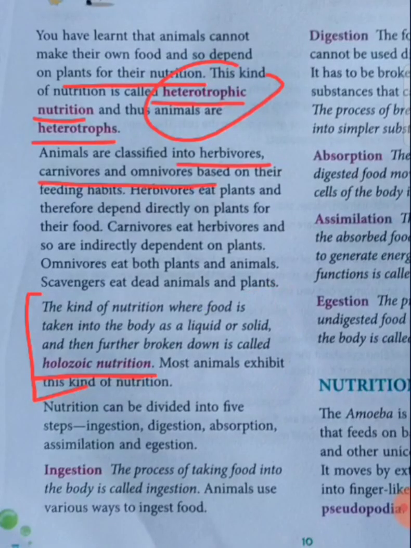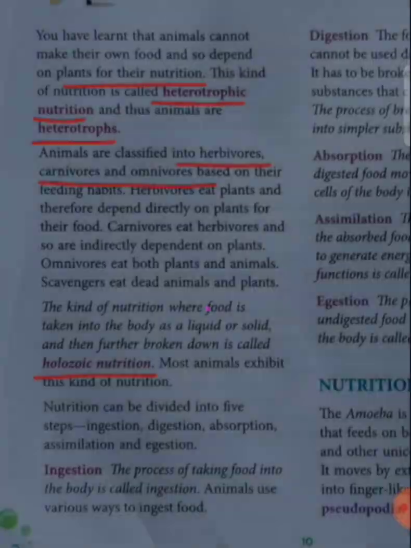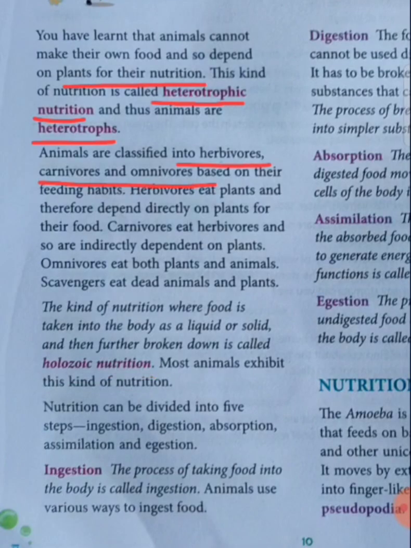Now students, holozoic nutrition is found in most of the animals. Most of the animals you see around you exhibit what type of nutrition? Holozoic nutrition, in which food is taken inside the body and then further broken down to generate what? Generate nutrition or say energy. Now holozoic nutrition can be divided into how many parts? 1, 2, 3, 4, 5 parts, right? Ingestion, digestion, absorption, assimilation, and egestion.